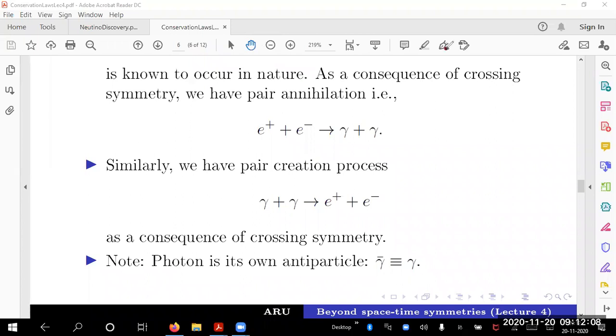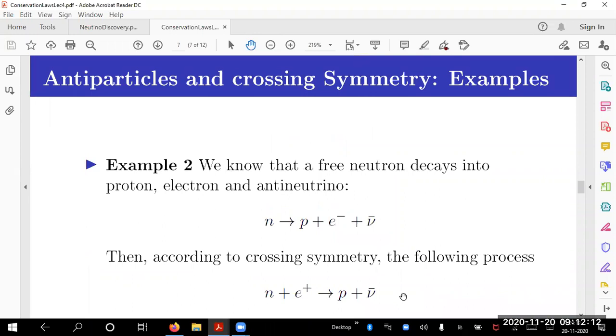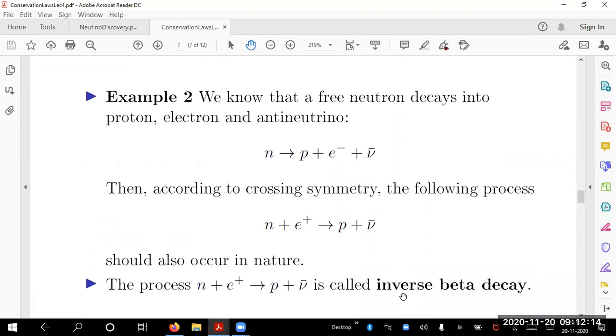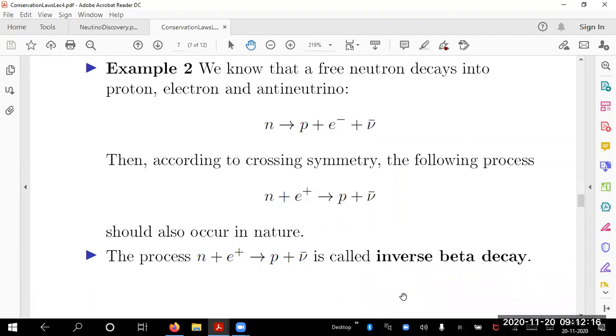So with that, we will go ahead and take one more example. Example 2 is very important, so please remember this. I have a free neutron decay. This is always discussed throughout your course. The neutron decays into a proton, an electron, and an antineutrino.